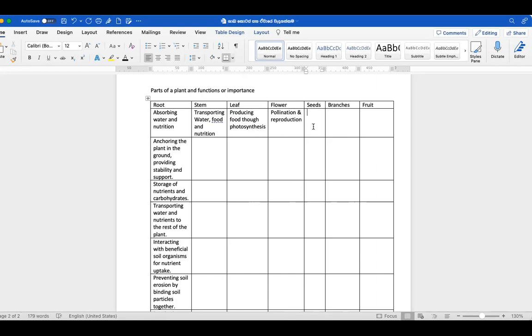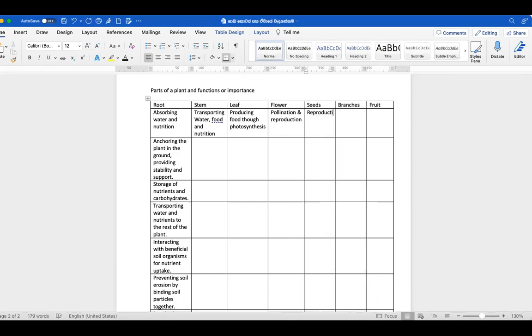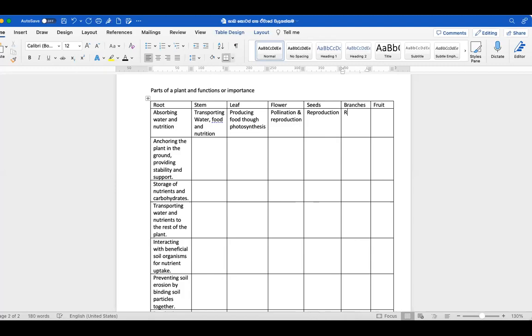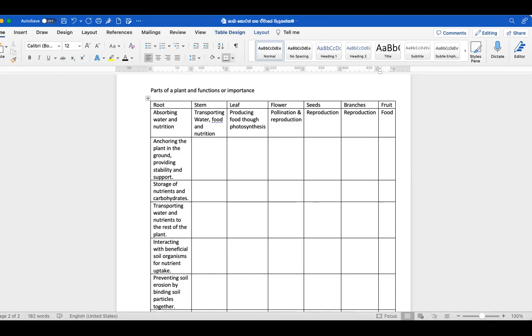Seeds, reproduction. Branches, it's also helping in reproduction. Fruits, a food, we can use as food. Okay, you have to tell me, right? I will include this in the correct place, whatever uses you say the plants have. You can tell me the place as well. Right? Okay. Now tell me a function of stem or leaf or flower, anything.